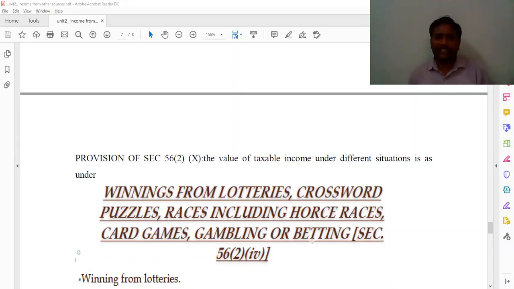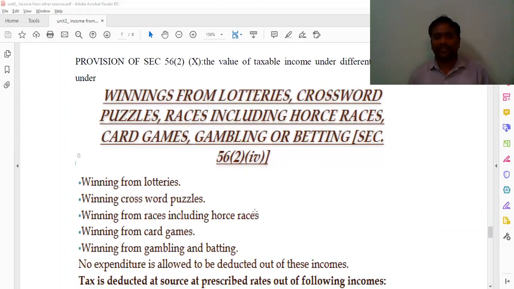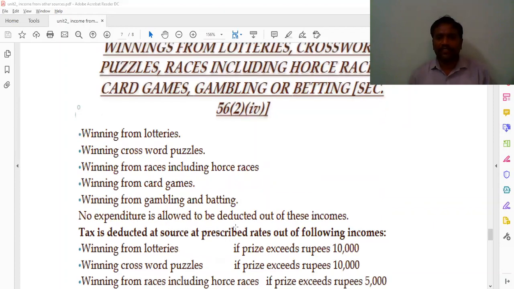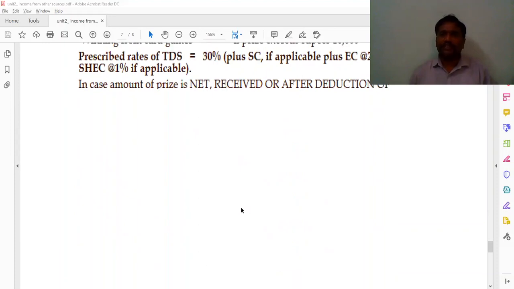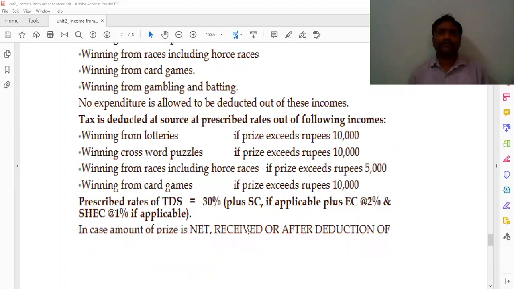And next, winnings from lotteries, crossword puzzles and race horses, card games, gambling and betting. Here, we have to calculate the deductions and make calculations accordingly. While doing the sums in the next session, I will discuss the part 1 as well as the part 2 problems once again in a few minutes.